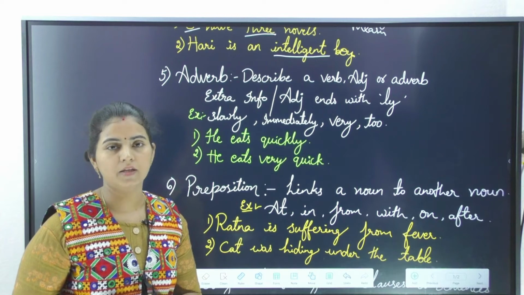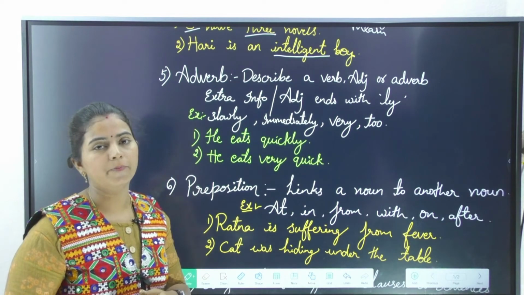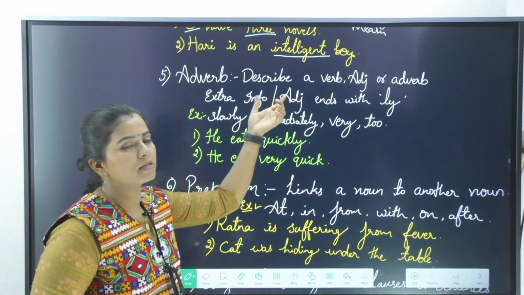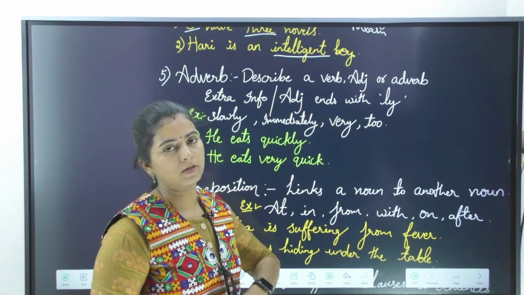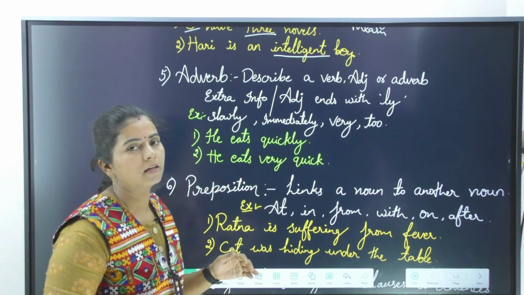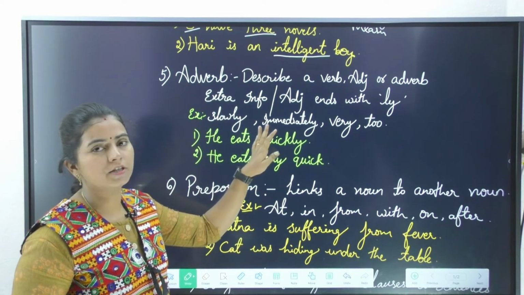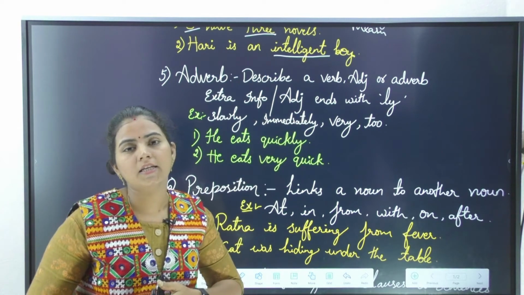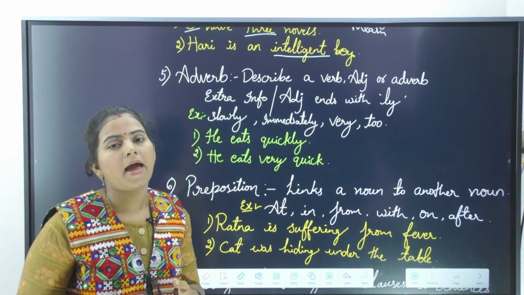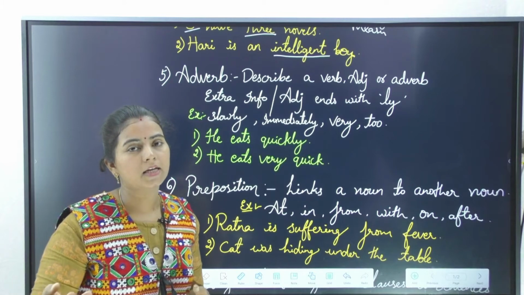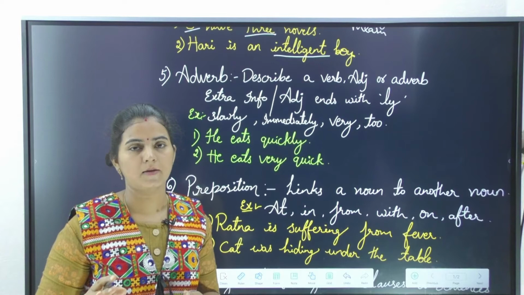Coming to the 5th one, that is adverb. What do you mean by adverb? An adverb describes a verb, an adjective and sometimes another adverb as well. Adjectives sometimes end with ly, and such words are considered adverbs, not adjectives anymore.